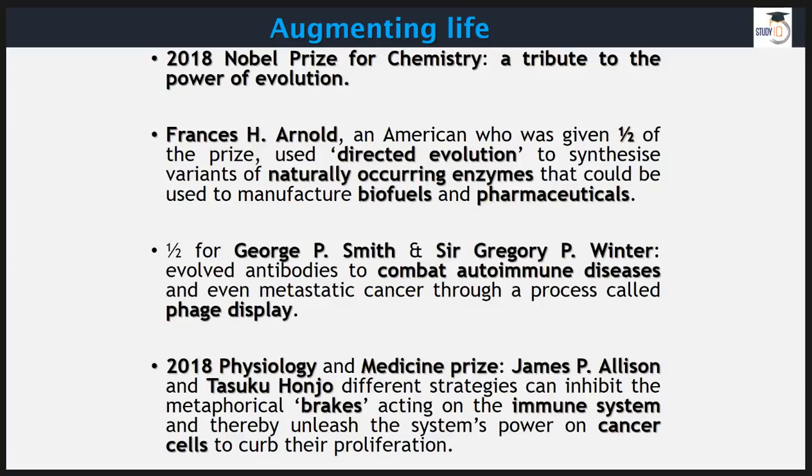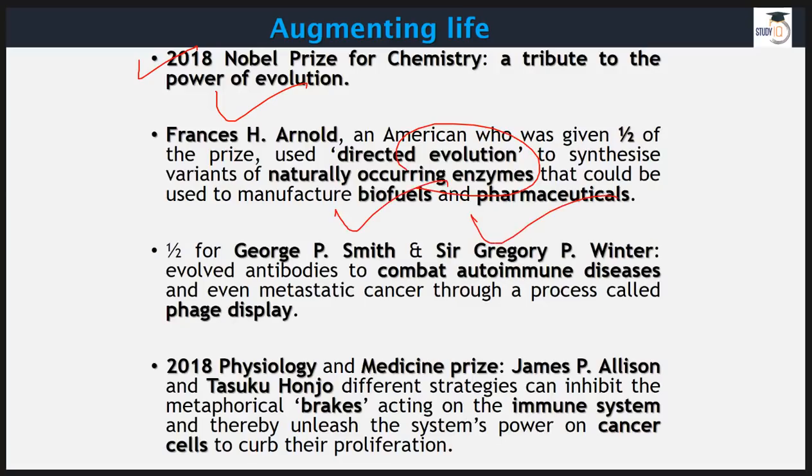Now you'll find a couple of names here in this editorial. In 2018, Nobel Prize for Chemistry, a tribute. It looks like this chemistry Nobel Prize is paying a tribute to the power of evolution, because Francis H. Arnold worked on directed evolution, and he basically worked on naturally occurring enzymes and how we can use them for biofuels and pharmaceuticals.